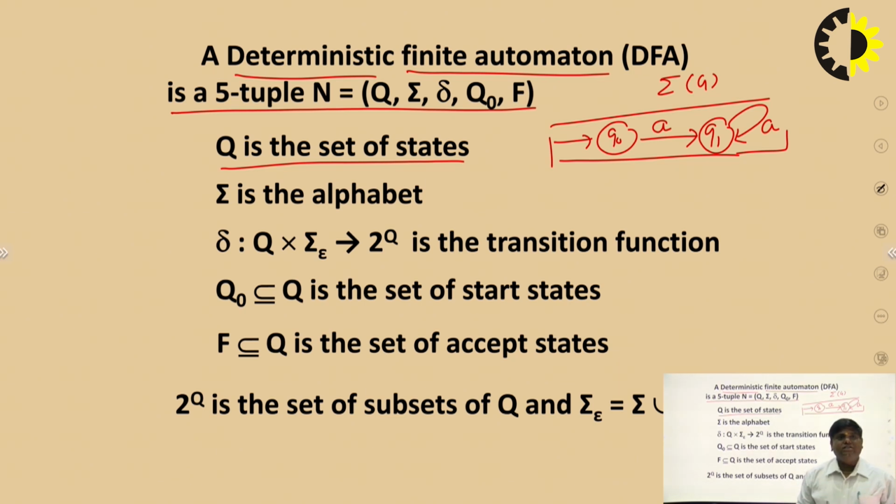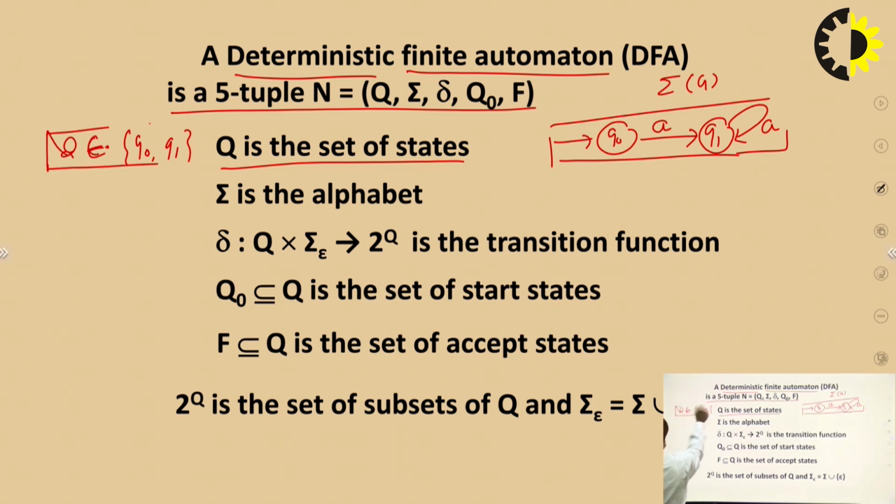In this section, we count the number of all states involved in the deterministic finite automata machine. For example, for this problem, what is the capital Q? The total number of states, that is Q0 and Q1, is known as the Q. The capital Q for this problem is Q naught and Q1.